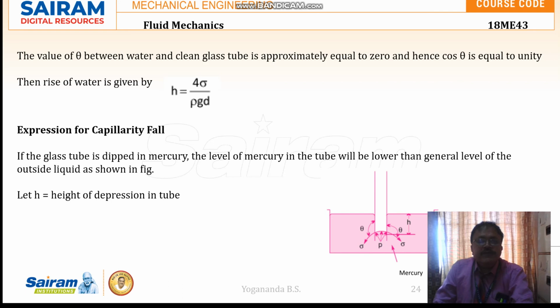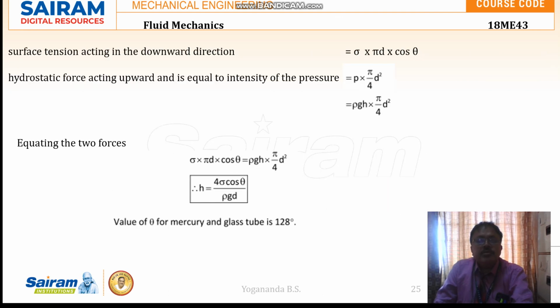Then the expression for capillary fall. If the glass tube is dipped in mercury, then mercury is heavier than glass, so there will not be any rise of mercury in the glass tube. The level of mercury in the tube will be lower than the general level of the outside liquid as shown in the figure. H is the height of depression of mercury in the tube, as shown.